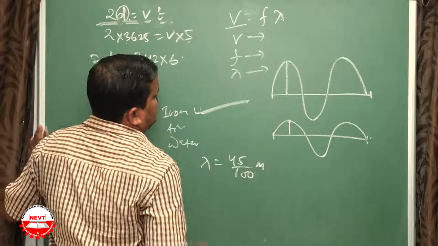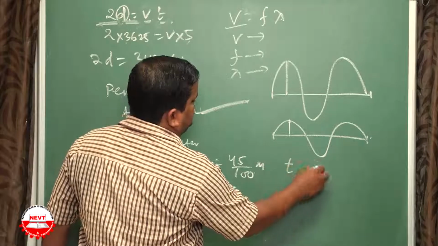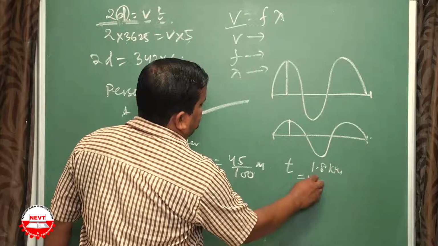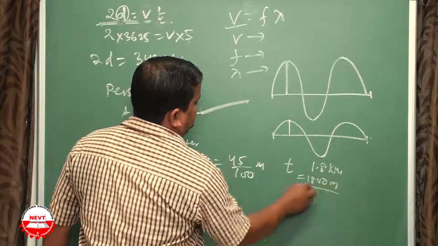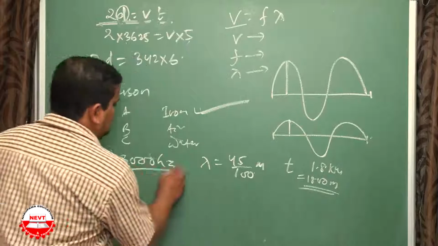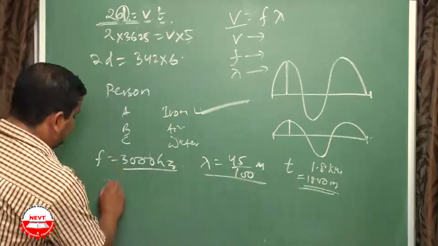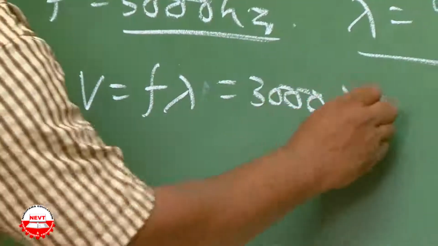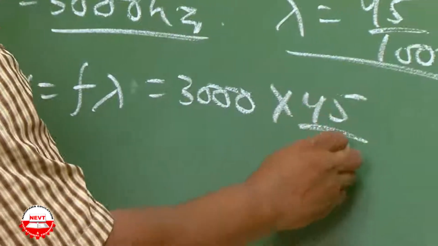How much time will it take to travel 1.8 kilometers, means 1800 meters. So from these two, you first find out the velocity. v = f lambda, means 3000 into 45 by 100.